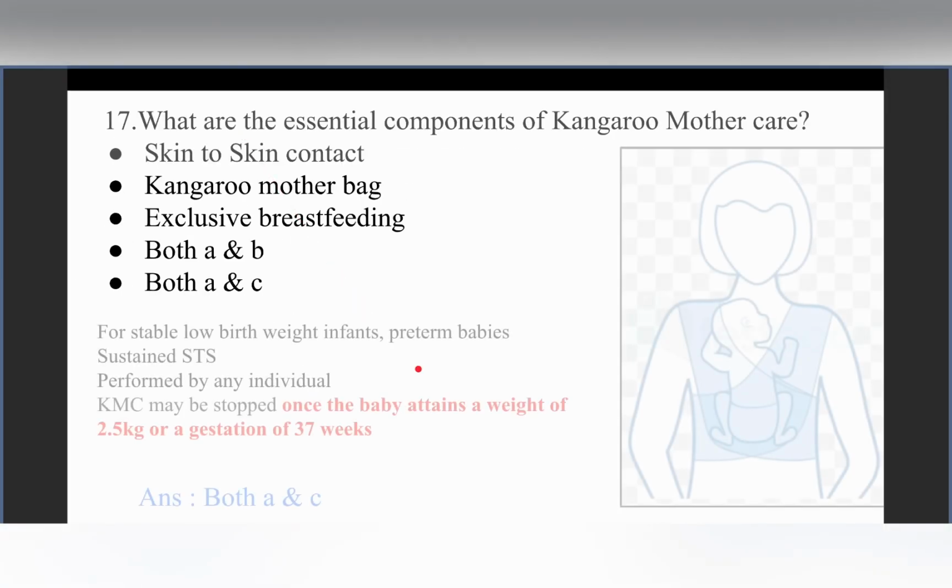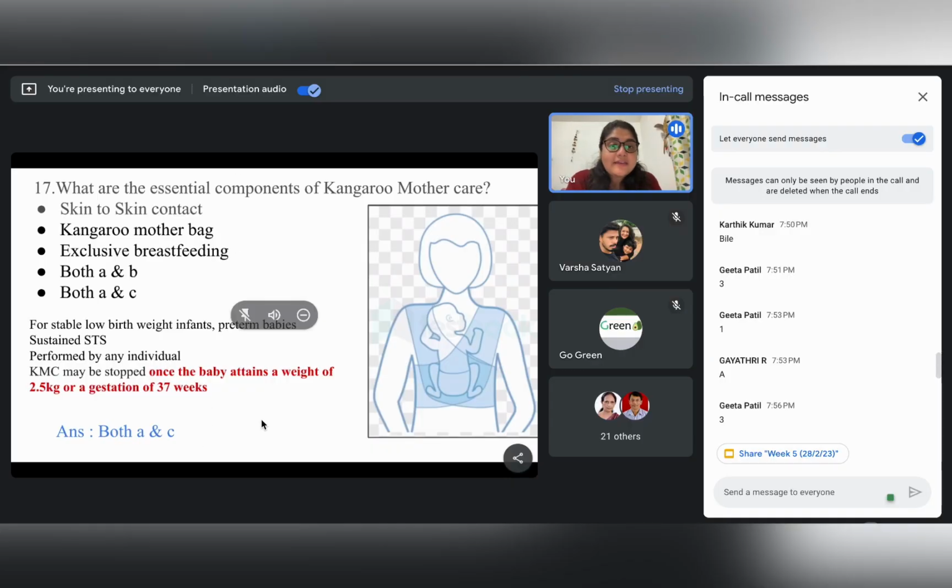So, if there are stable low birth weight infants or there are preterm or premature babies, this is a very beautiful way of providing care to these kinds of babies, which gives them a sustained and prolonged period of skin to skin contact, right? And the beauty of this is that it is not only to be performed by the mother, but it can be performed by any individual, be it the father or any relative of the baby. So, this is kangaroo mother care.